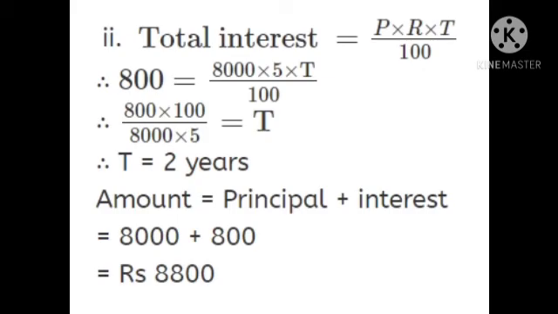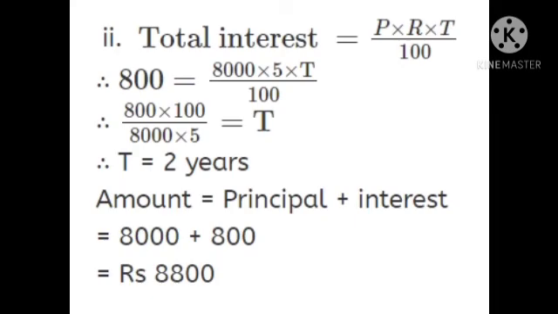Therefore, total interest 800 is equal to principal 8,000 multiplied by rate of interest 5 multiplied by time period T, that we have to find, divided by 100. Therefore, 800 multiplied by 100 divided by 8,000 multiplied by 5 is equal to T. By dividing and multiplying, we get the value of T is equal to 2 years.